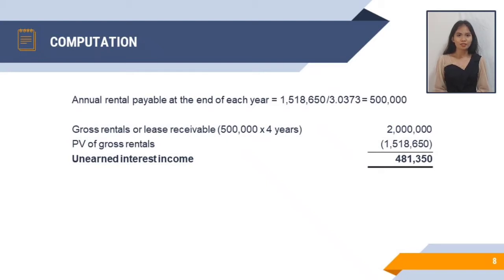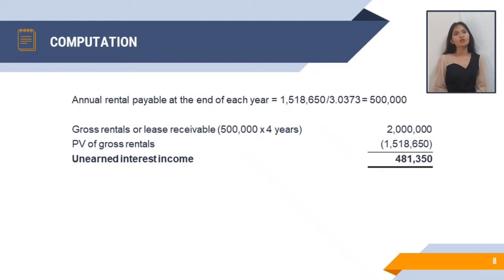So for us to be able to compute the annual rental payable at the end of each year, we will divide the cost of machinery or the present value of the gross rental, which is 1,518,650, by the present value of annuity of 1 for 4 years at 12% or 3.0373. We will come up to 500,000 annual rental payable at the end of each year.